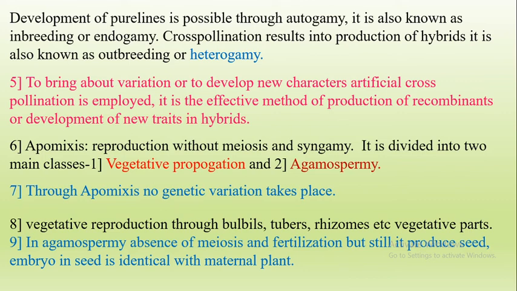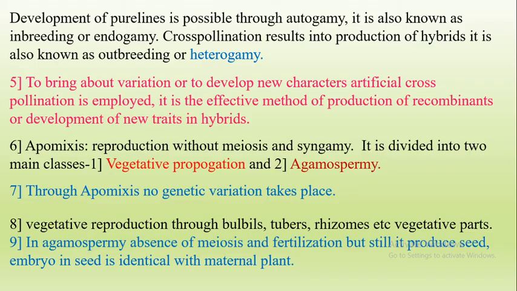But in agamospermy there is no meiosis, no gamete formation, no fertilization, but it still produces seeds, and the embryos in the seed are identical to the mother plant. That means they have similar characters to their mother. I hope you got the points. Thank you very much.